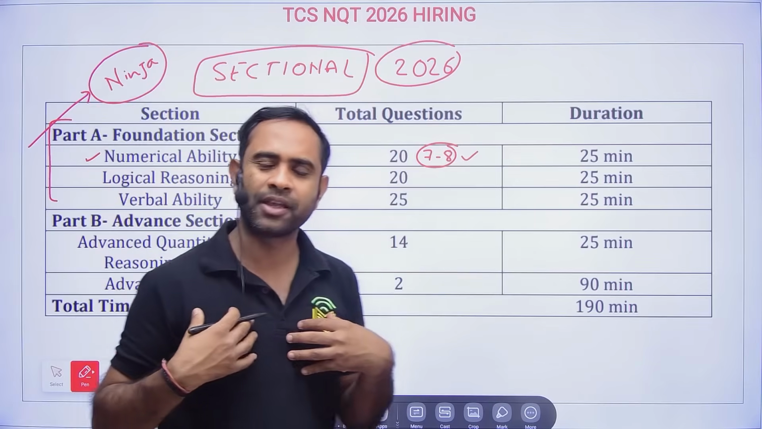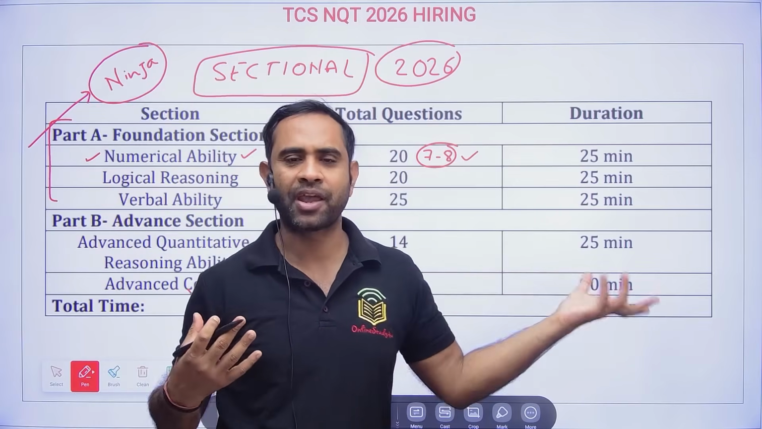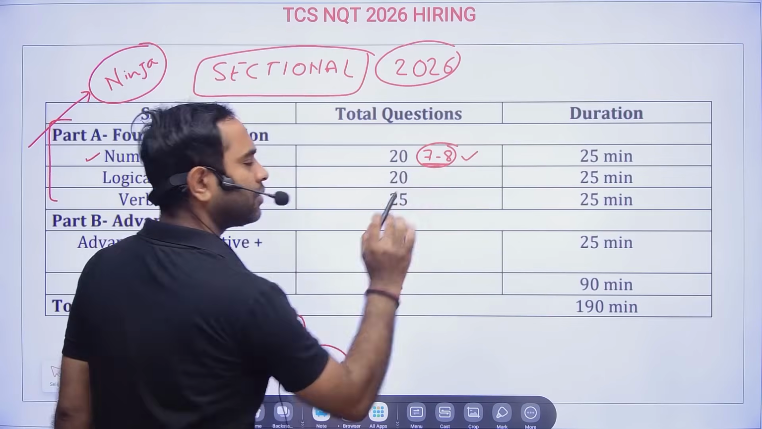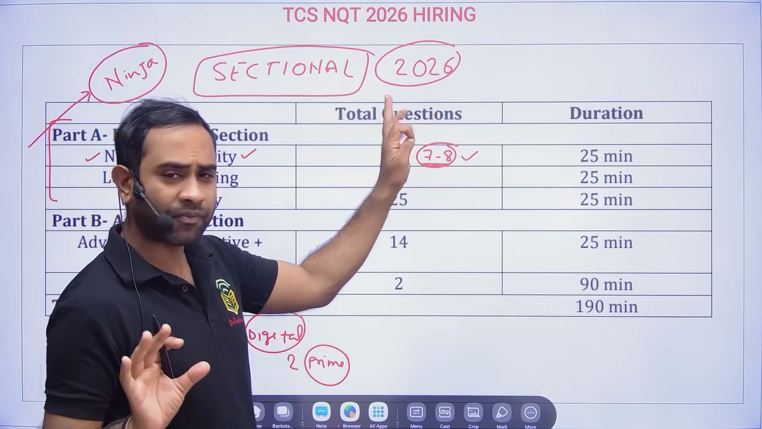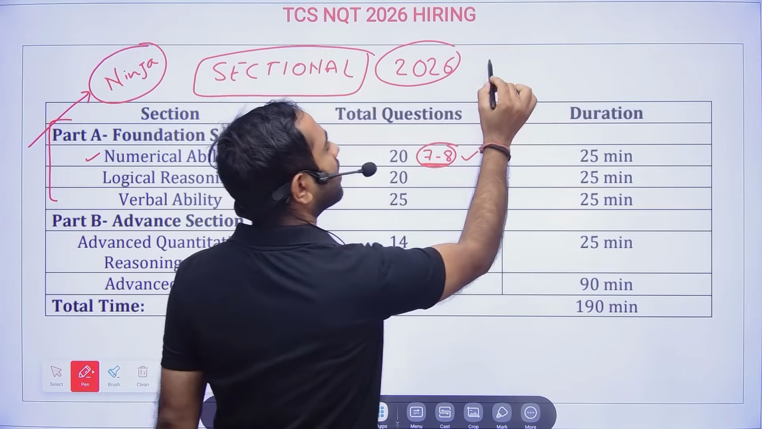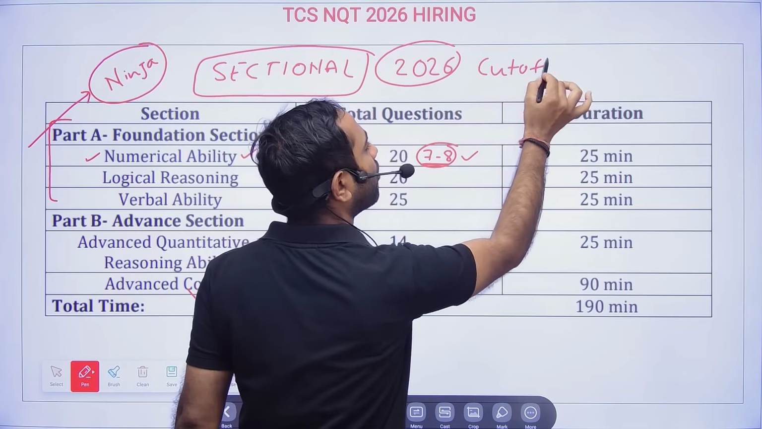That is what even used to happen with me when I was writing the examinations. Okay, so I'm just telling you the general cutoff which was there for 2026, even for on campus. Sir, how do you know the cutoff? See, we know the cutoff when we talk to the students.